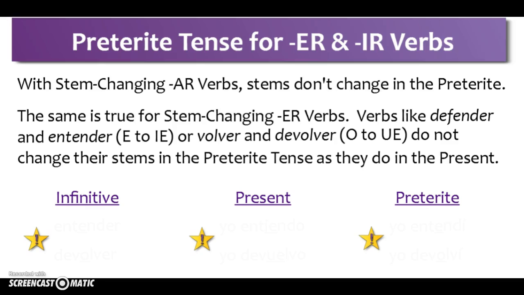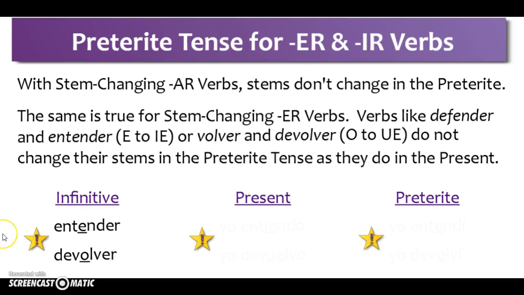That's going to be the same answer for what to do with an ER verb that while it has a stem change in the present, in the preterite tense it again does not, just like the AR verbs. So words like defender, which was an E to IE stem changing verb meaning to defend, or entender, to understand, also an E to IE stem changing verb, or volver or devolver, which are both O to UE stem changing verbs in the present tense. They are an ER verb with no stem change in the preterite.